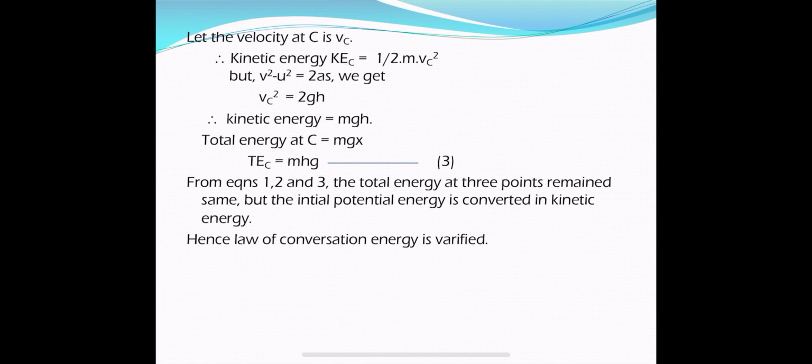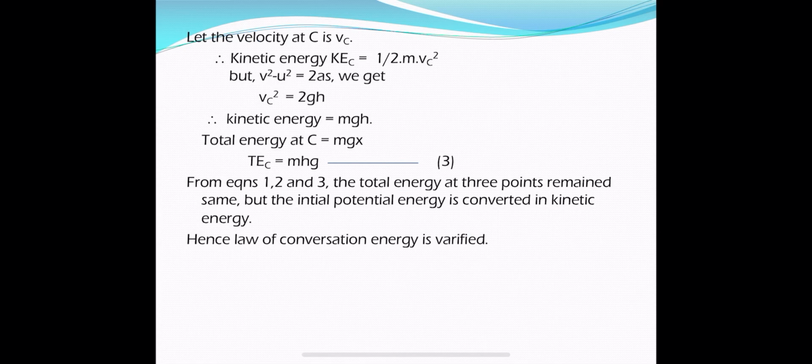This kinetic energy is equal to the potential energy of the body at point A. Hence the potential energy of the body is completely converted into kinetic energy, but the total energy of the body remained constant. Hence from these three equations we can conclude that the total energy of a system remained constant, but one form of energy can be converted into another form. So we have verified the law of conservation of energy in case of a freely falling body.